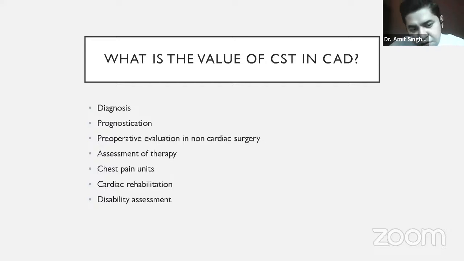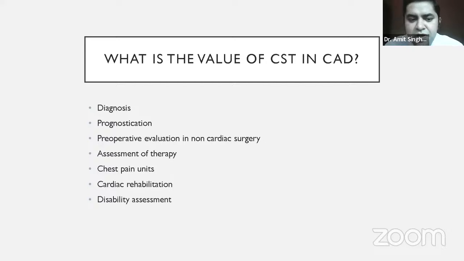Fourth thing is the assessment of therapy. So again, it's a very logical thing. A patient who had a heart attack underwent an angioplasty or maybe a bypass graft. After a few days or few months, he comes and he asks me, Doctor, I am still feeling anxious whether I have been treated completely or not.